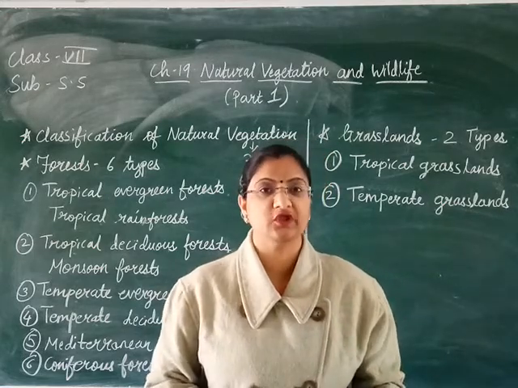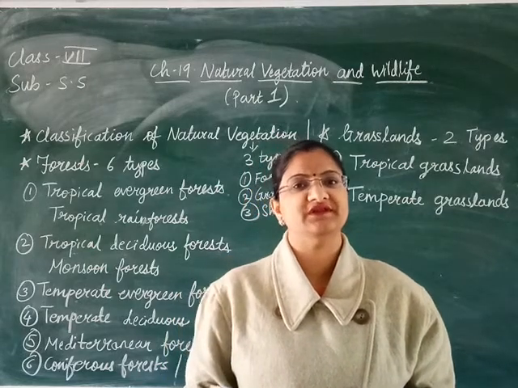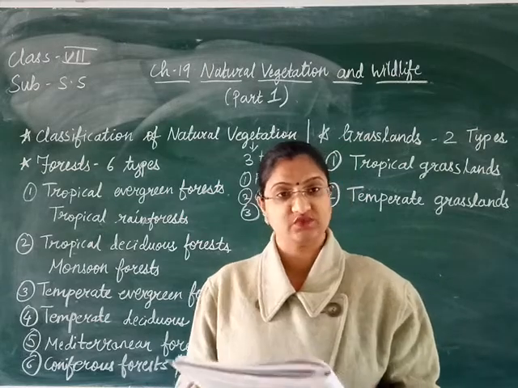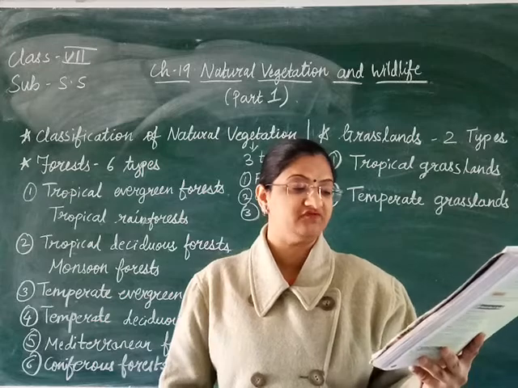how the vegetation is growing over there, which plants or trees are found in each forest, and what the climatic conditions of that forest are. So the first one is tropical evergreen forest. Now it is also known as tropical rainforest.